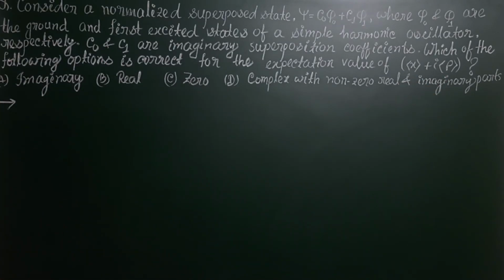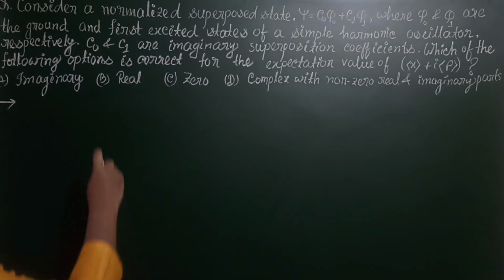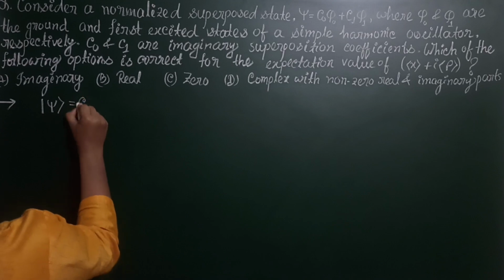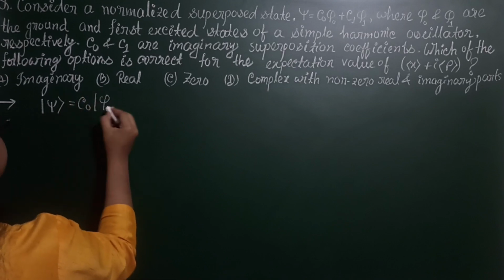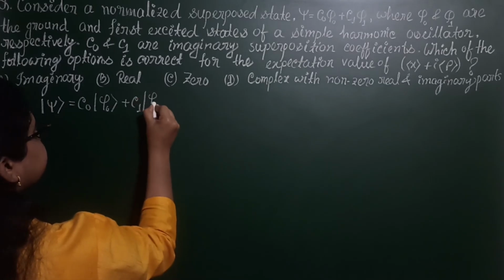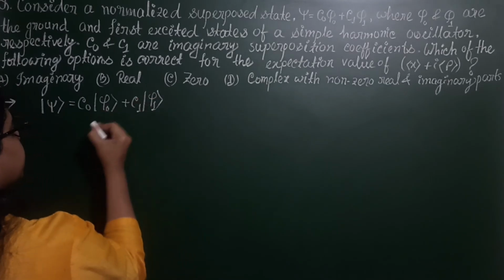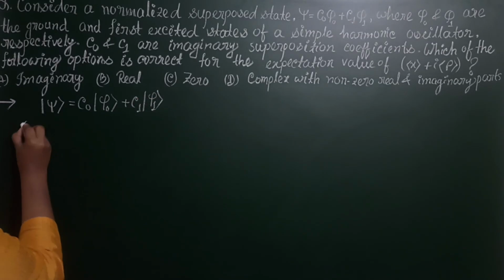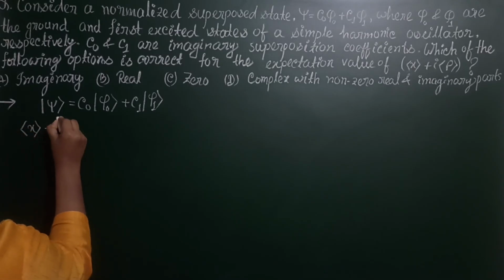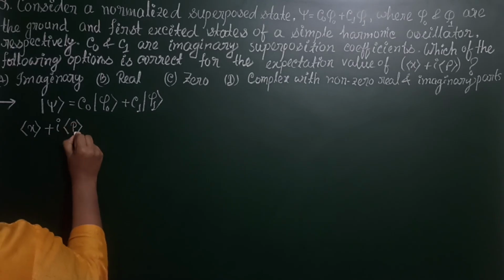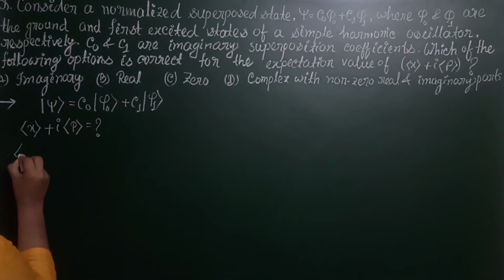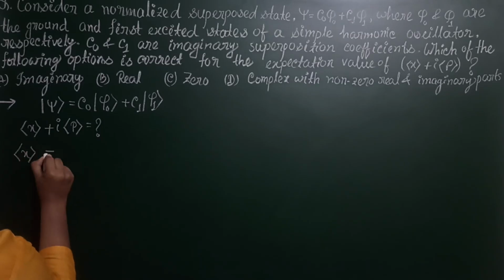Okay. Now, it is given that the normalized superposed state psi is C0 phi 0 plus C1 phi 1. Now we have to calculate the expectation value of x plus i times the expectation value of p. So at first we are calculating the expectation value of x.